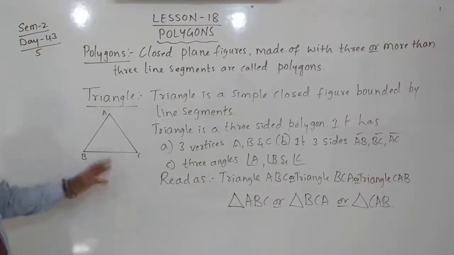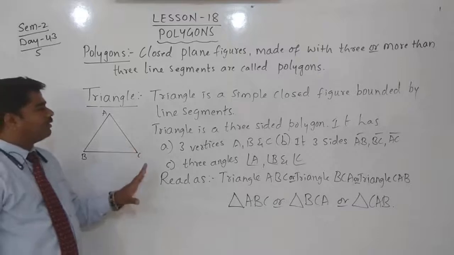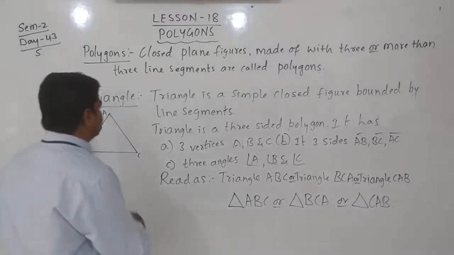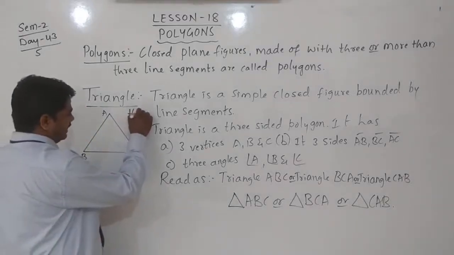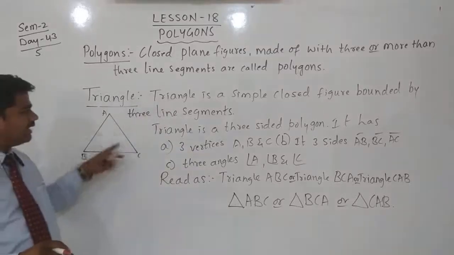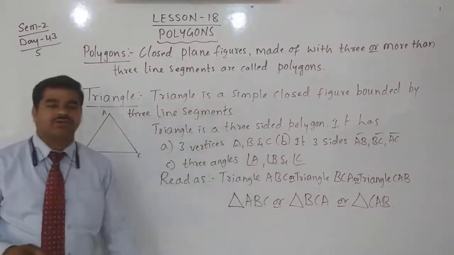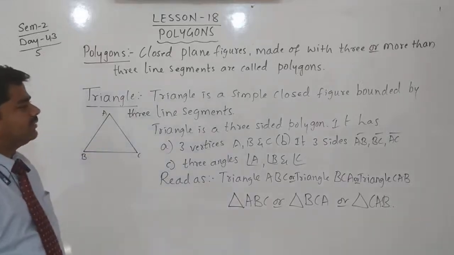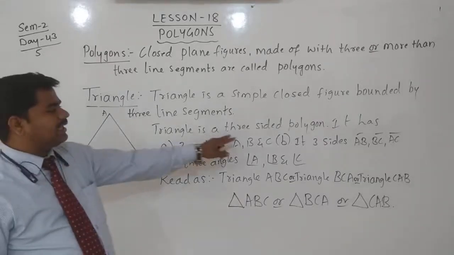What is a triangle? A triangle is a simple closed figure bounded by 3 line segments. Tri means 3: 3 angles, 3 line segments. A triangle is a 3-sided polygon.